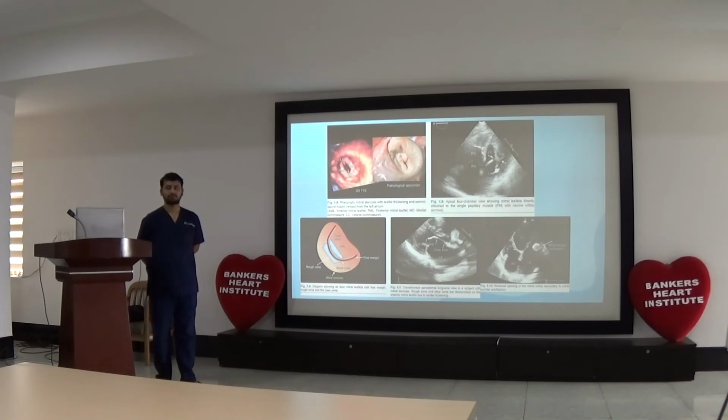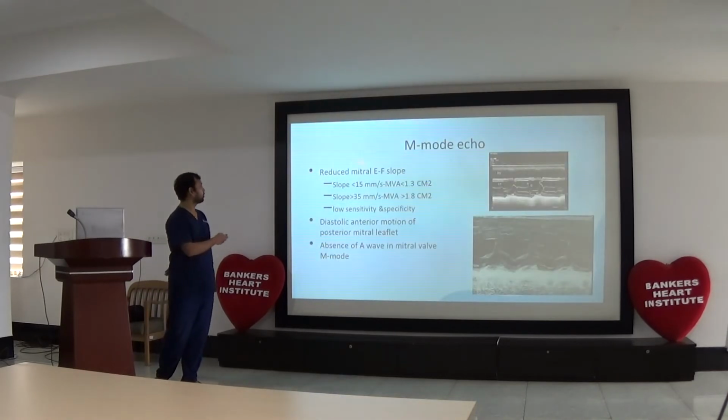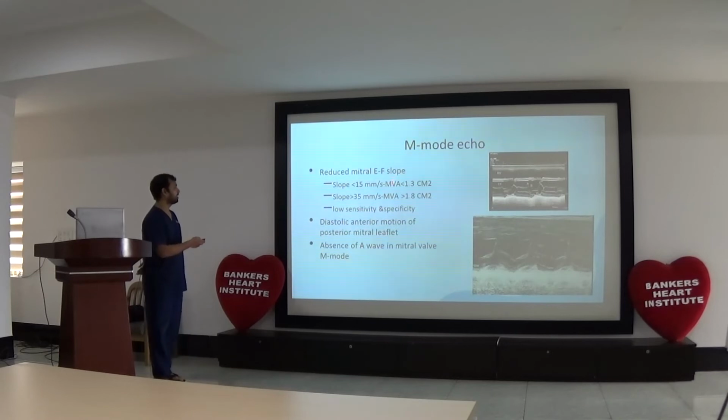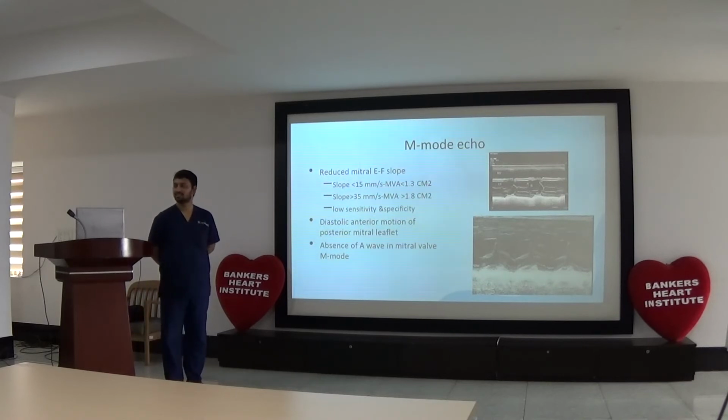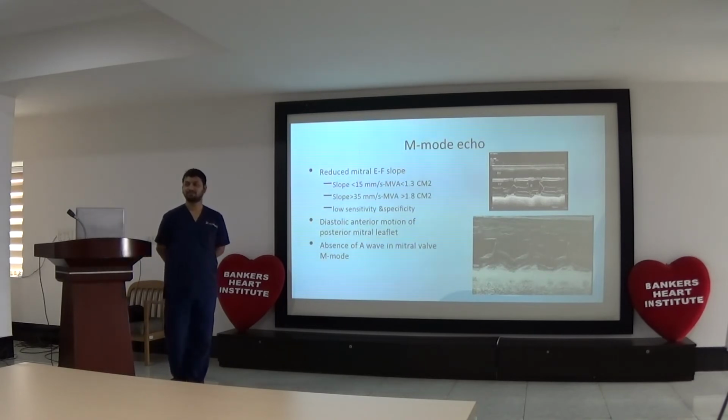Next. In 2D echocardiography, there is a reduced mitral valve area. A1, A2, A3 and P1, P2, P3. Sorry, sir, I can't write. You haven't described those? No, sir. I think you should. Then how are you going to describe the anatomy of the mitral valve without A1, A2, A3, P1, P2, P3?